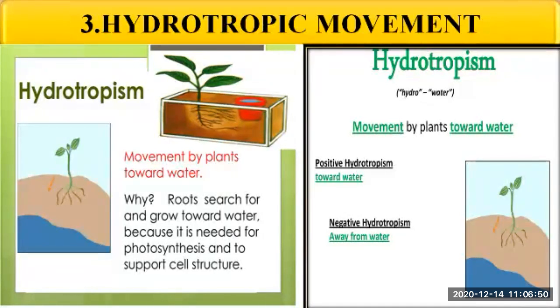So again, hydrotropism is of two types. One is positive hydrotropism, meaning when it is towards the water, and negative hydrotropism when it is away from the water.